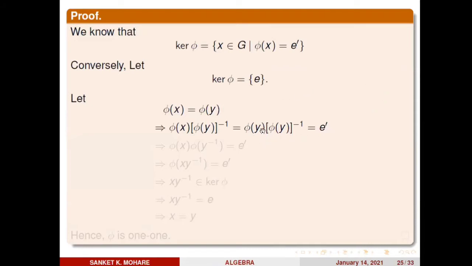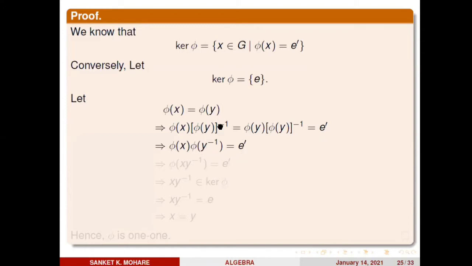We know that if A is an element and B is its inverse, then AB is equal to E, where E is the identity of the respective group. So here phi y into phi y inverse is equal to the identity of the respective group, which is H, and the identity of H is E dash. That's why phi y into phi y inverse is equal to E dash. So we prove here that phi of x into phi y inverse is equal to E dash.